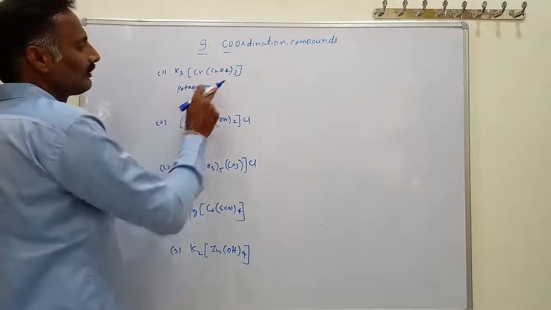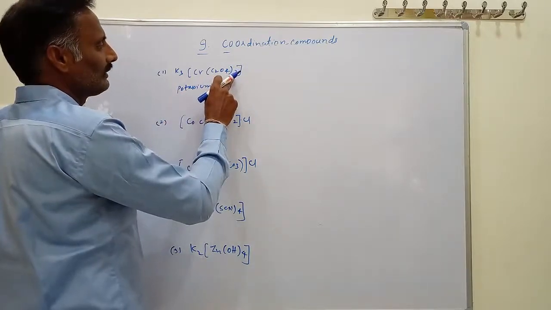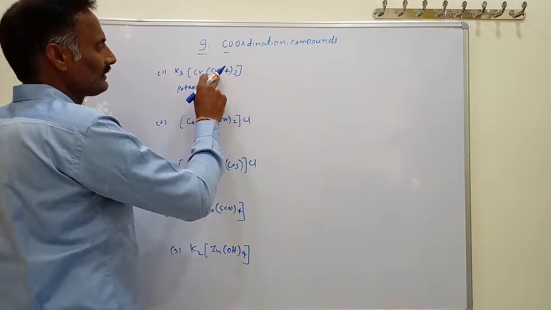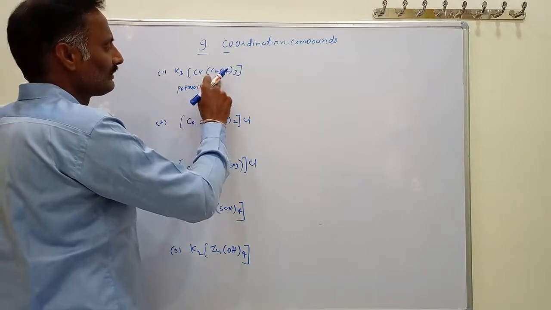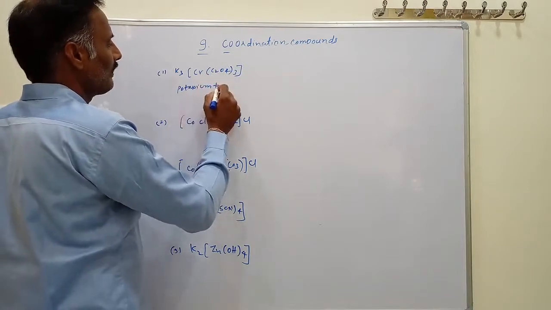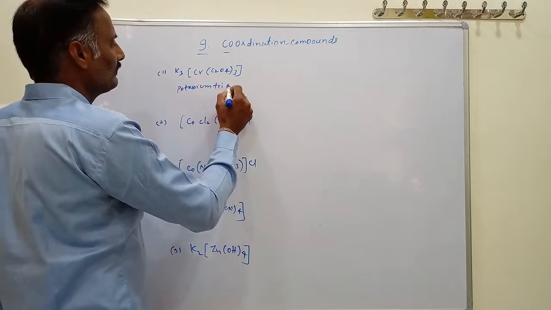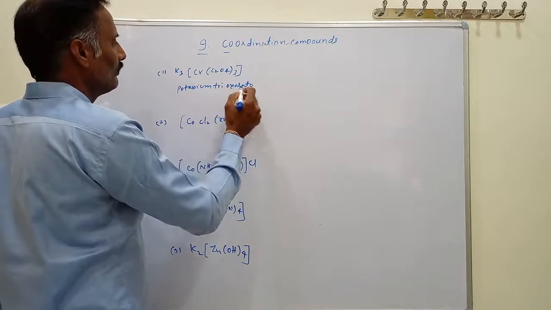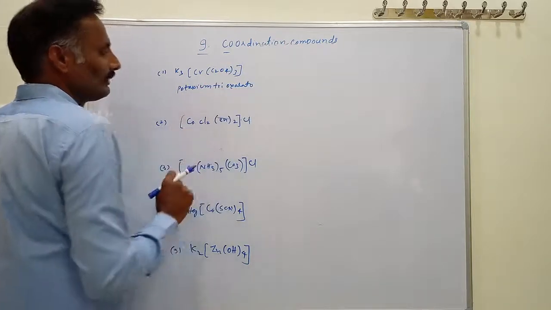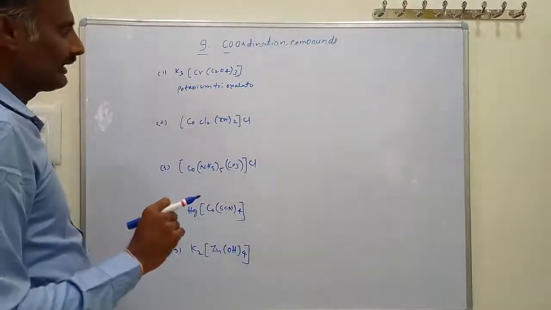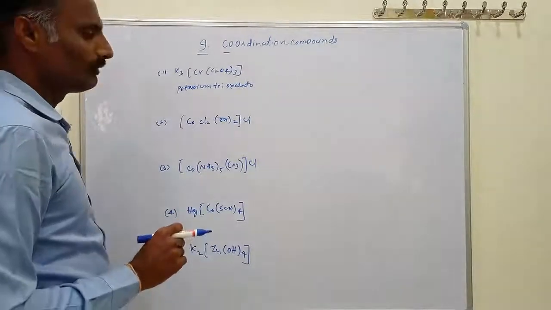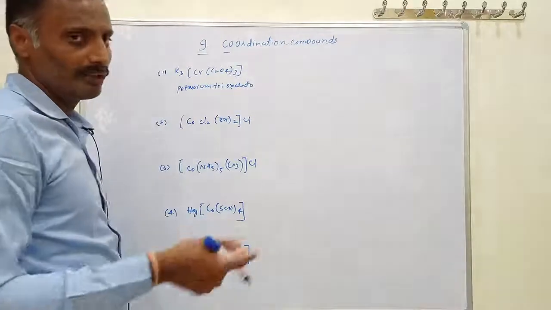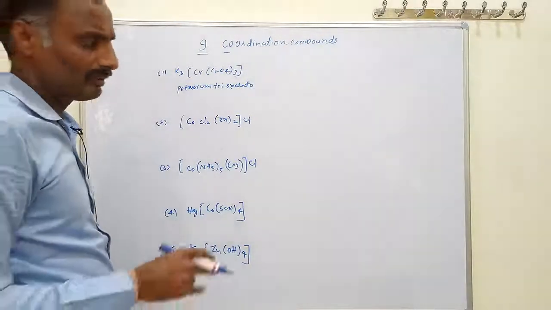Next, you write down the names of the ligands. This is called trioxalato. C2O4 is nothing but oxalate. This is the anion, oxalato. That is a negative ligand here, and the name ends with O: oxalato, chlorido, bromido, cyanido, all ending with O.